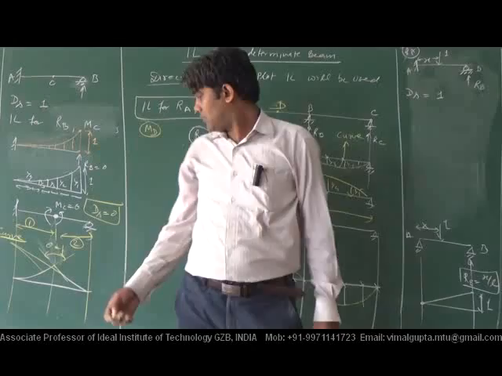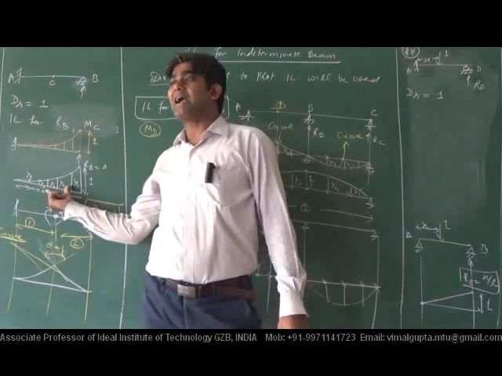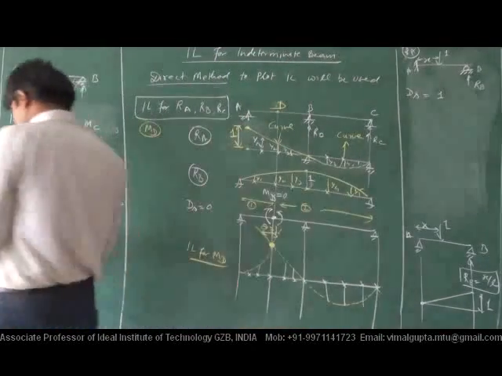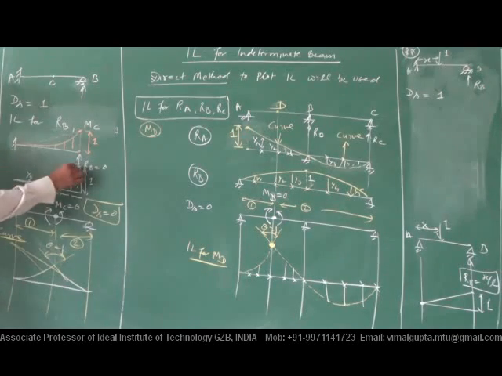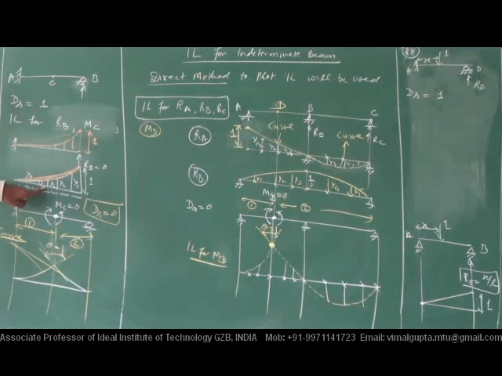Therefore, we have to find the equation of that curve.